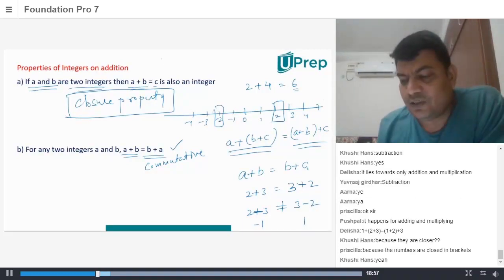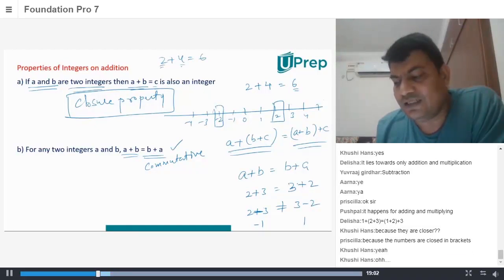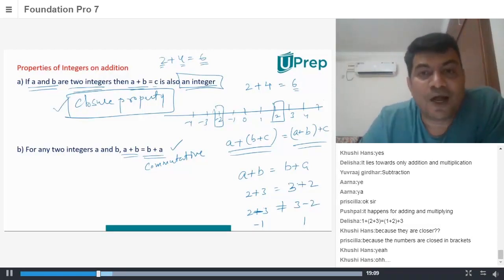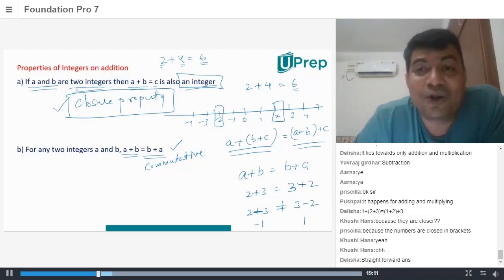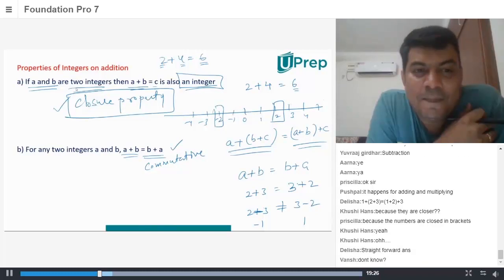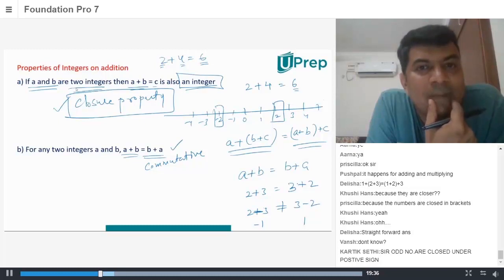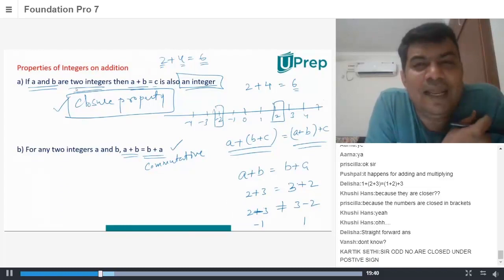So what we are saying is 2 plus 4 is equal to 6. 2 is an integer, 4 is an integer. The resultant is also an integer. That's the reason addition of integers is a closure property. Now my question to all of you is, why is it called closure property? Sir, the answer of an integer is also an integer. Correct, when you add integers, you get integers. That is closure property. No, I'm asking you, why do you think the name has been given as closure?